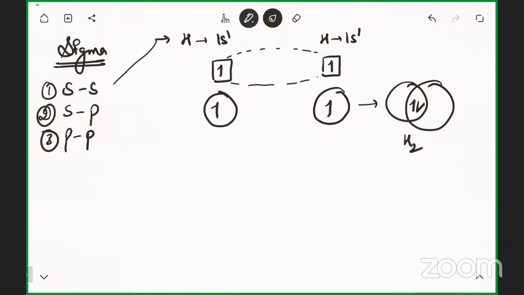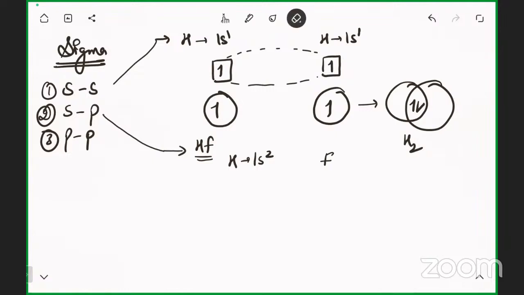Clear? Yes, sir. Okay. Let's talk about SP overlapping. See, I'm talking about the example of HF, hydrogen fluoride. The hydrogen configuration is 1s1. I'm talking about the configuration of fluorine.